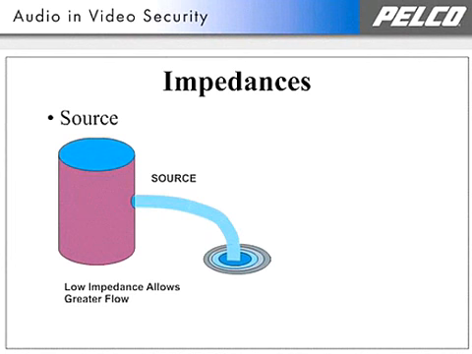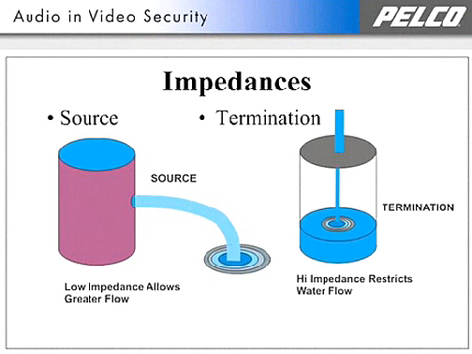A low impedance input or termination will absorb more energy than a high impedance input, illustrated by a water tank with a hole in the top. A small hole, representing high impedance, admits a small flow. A large hole, representing low impedance, admits a large flow.